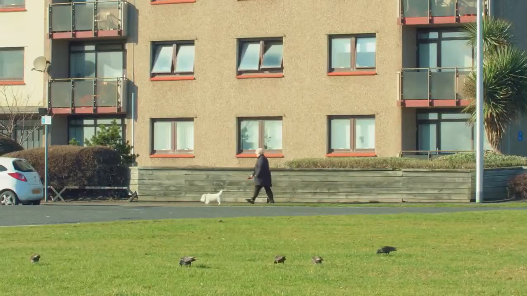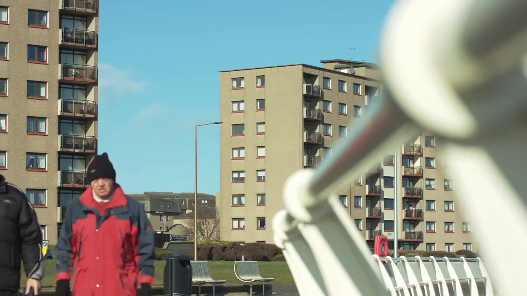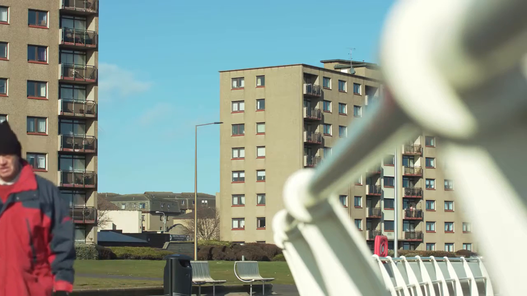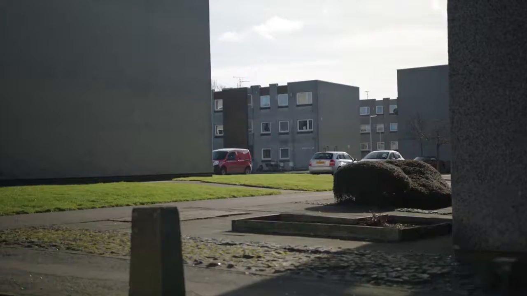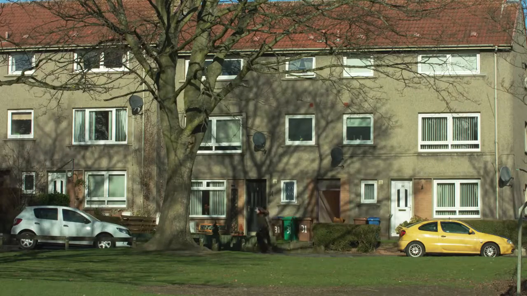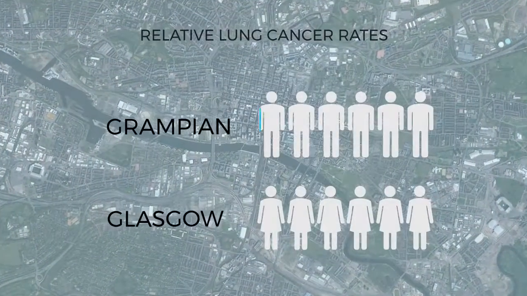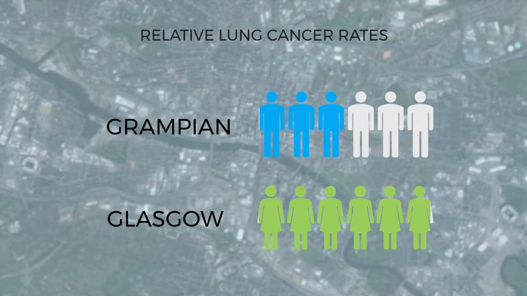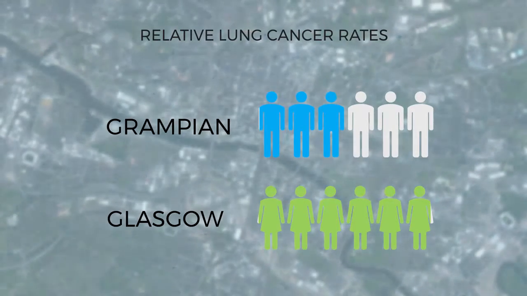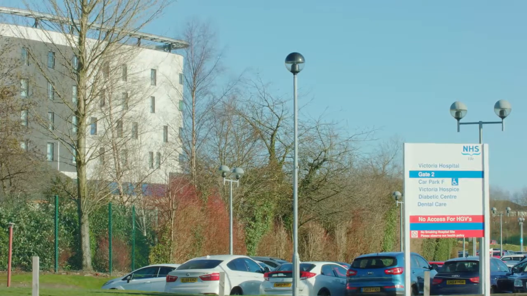Poverty and deprivation influence health outcomes. The three most common causes of death here are cancer, heart disease and stroke. Whether you survive one of these three illnesses has a lot to do with where you live. A person from Greater Glasgow and Clyde is nearly twice as likely to develop lung cancer, for example, as someone from Grampian, and, once they have developed the illness, will be nearly twice as likely to die from it as a patient from the borders.